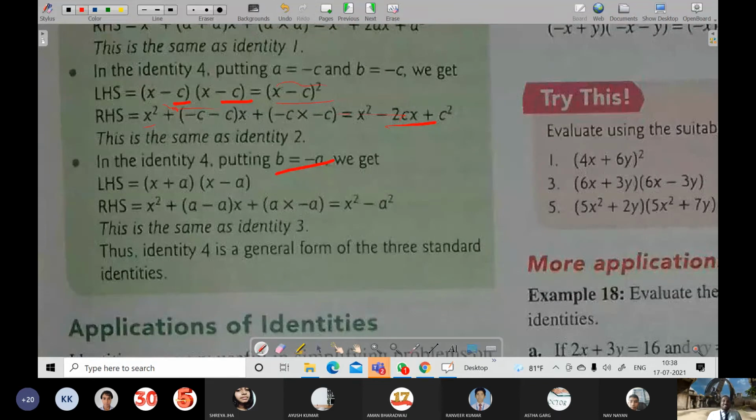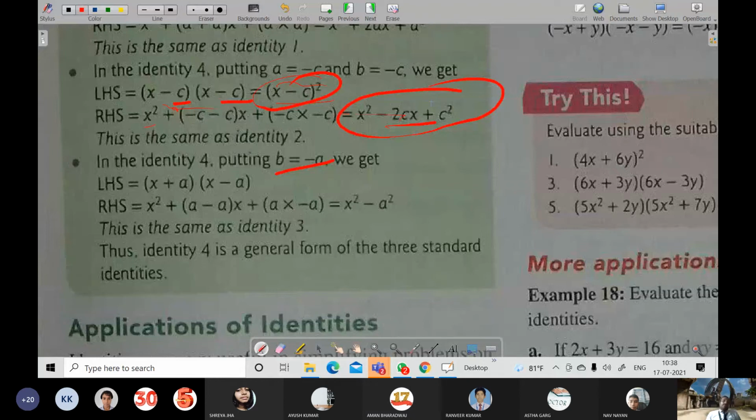So when we see this, x minus c whole square is equal to x square minus 2cx plus c square. So it is similar to a minus b whole square, which is equal to a square minus 2ab plus b square. Getting it? Understood?